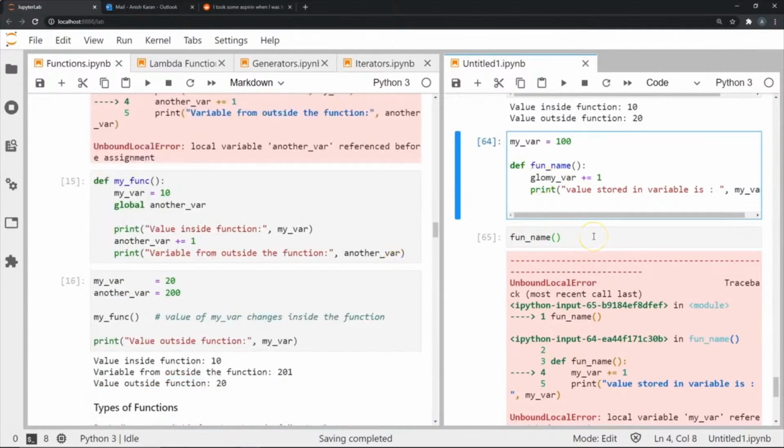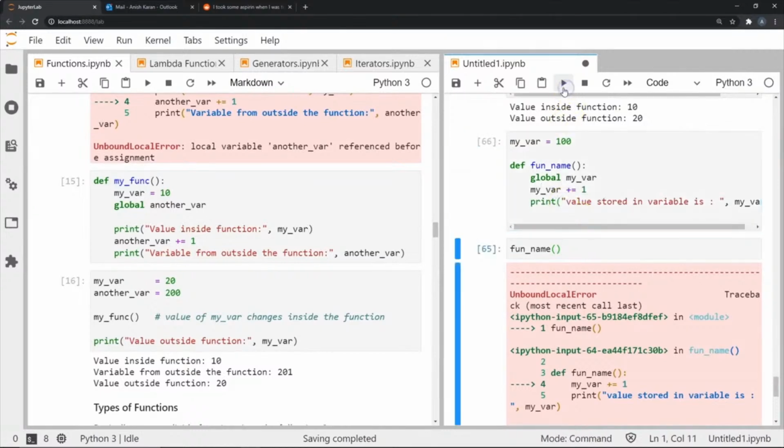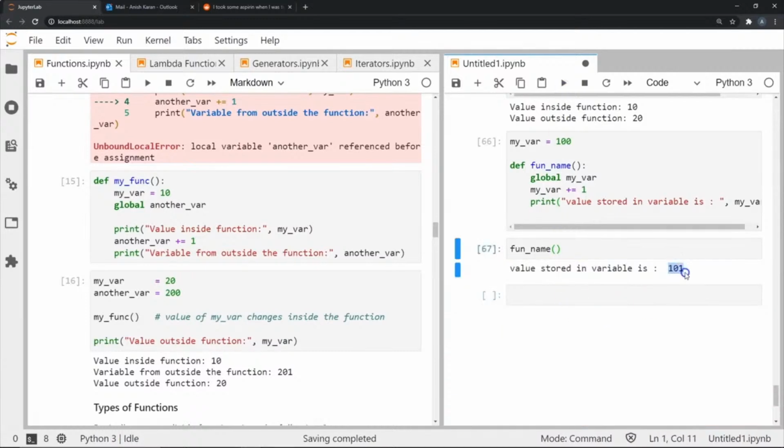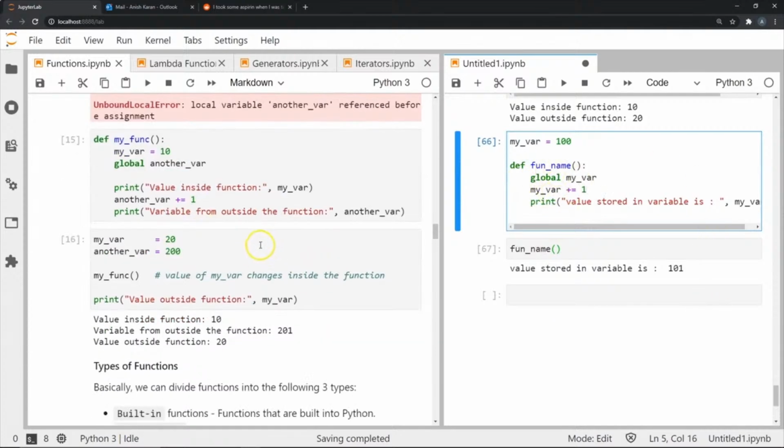So if I did global, and now if I said, okay, global myvar, and I declare this variable as a global variable, now if I do the same incrementation, let's see what happens when I'm trying to do this. You see, I get the value 101. This is exactly what I wanted, and that is because I've defined my variable to be a global variable within this function. So I can, in fact, make changes to it within this function. So this is how we use the global keyword and global variable.